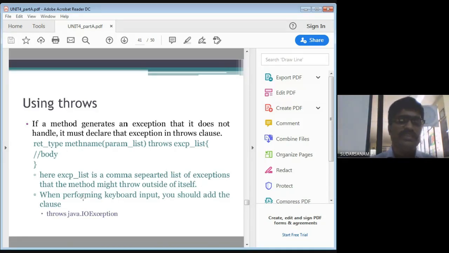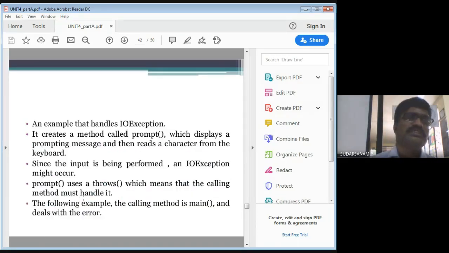For that you have to write throws java.io.IOException. Whenever you are writing throws exception, you have to write throws java.io.IOException, then you write the program. Now let us see how to write it. Let me first see the theory, then we will go for the program. Next, an example that handles IO exceptions.